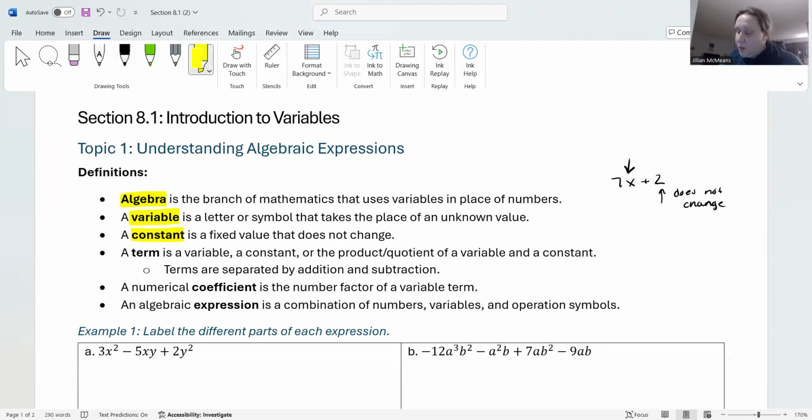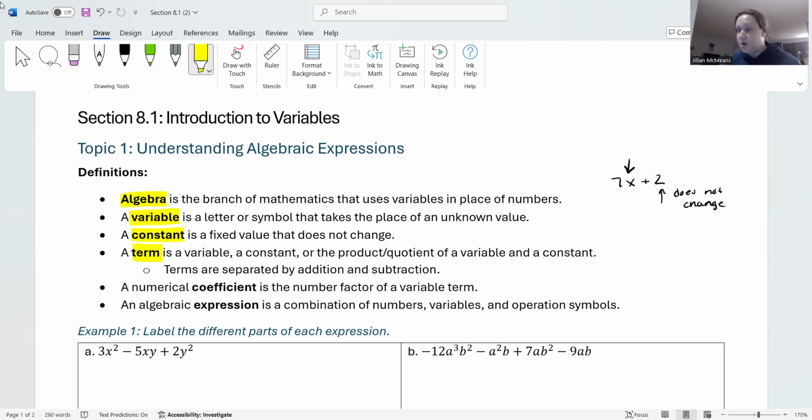Okay, now we have this definition of a term. So terms are kind of like the building blocks of algebra. Okay, so a term can be a variable, it can be a constant, or it can be the product or quotient of variables and constants. So once you multiply a constant by a variable or divide a constant with a variable, it's no longer a constant, it's a coefficient basically. But just know that you can have a variable by itself, a constant by itself, or you can multiply or divide numbers and variables and you get terms, okay?